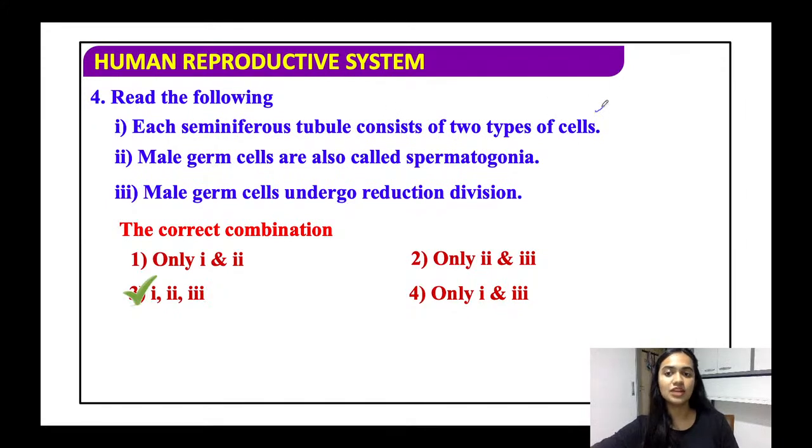They have the male germ cells and also the Sertoli cells. Male germ cells are also called spermatogonia, right? And male germ cells undergo reductional division, that is meiosis. This statement is also right.